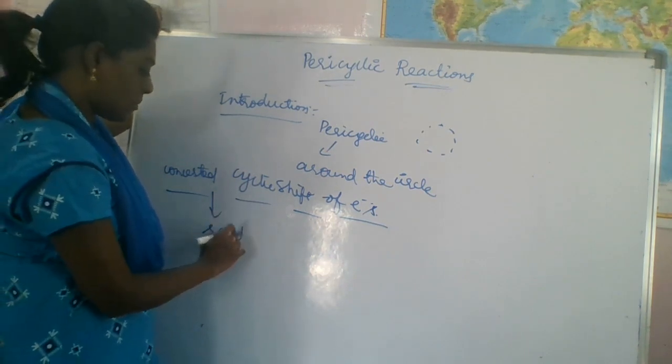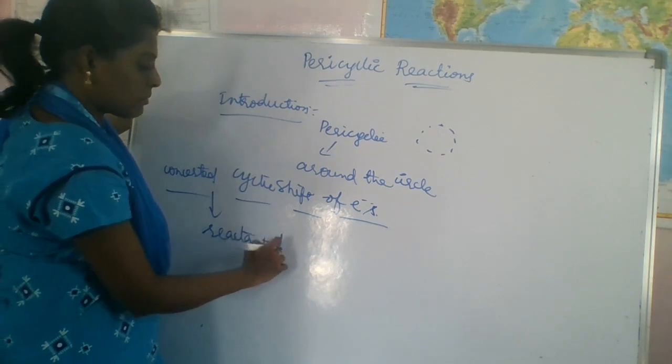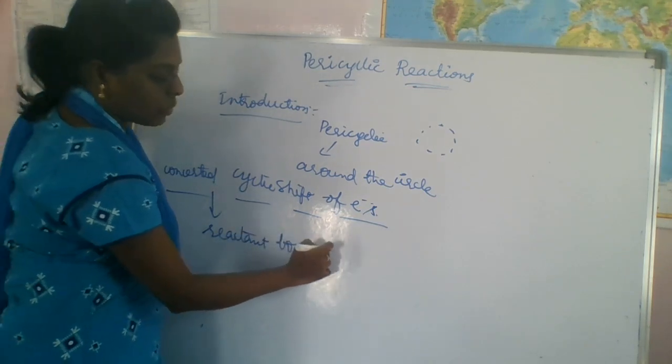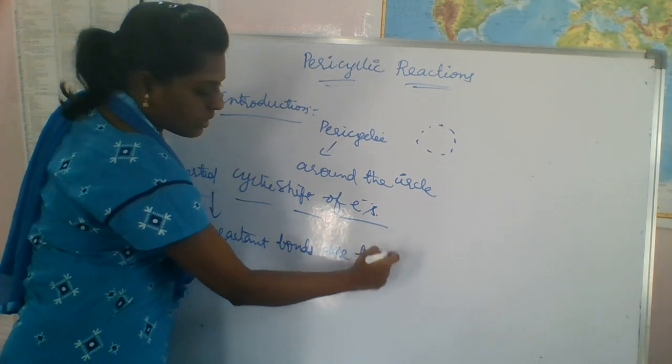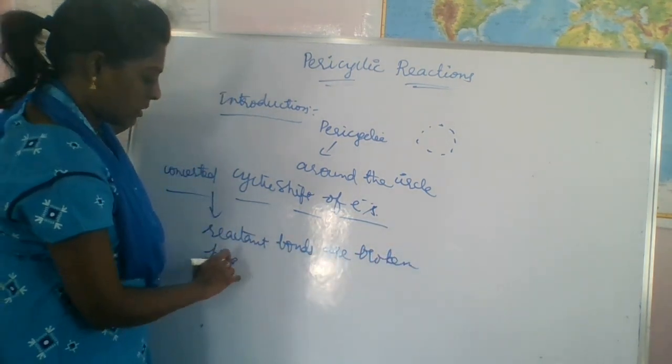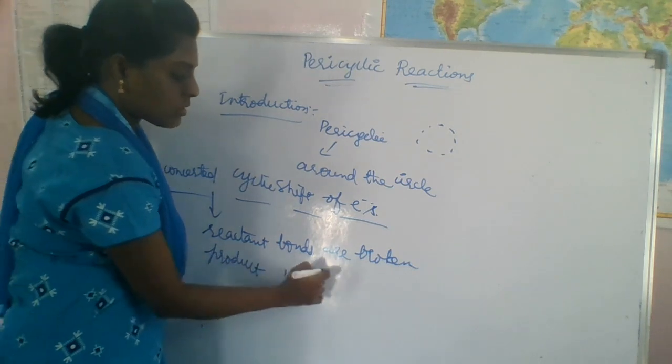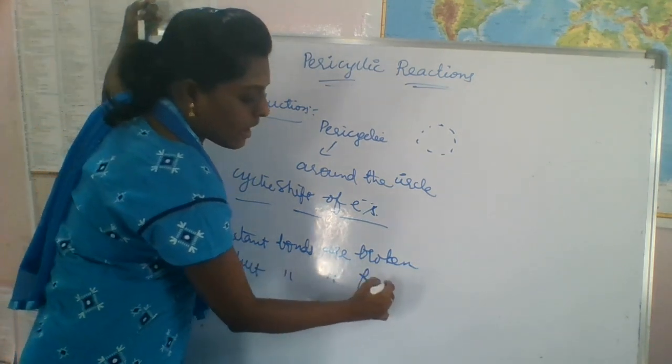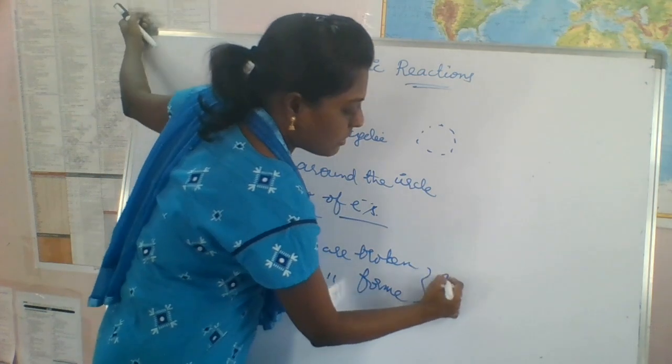Concerted means reactant bonds are broken and product bonds are formed at the same time.